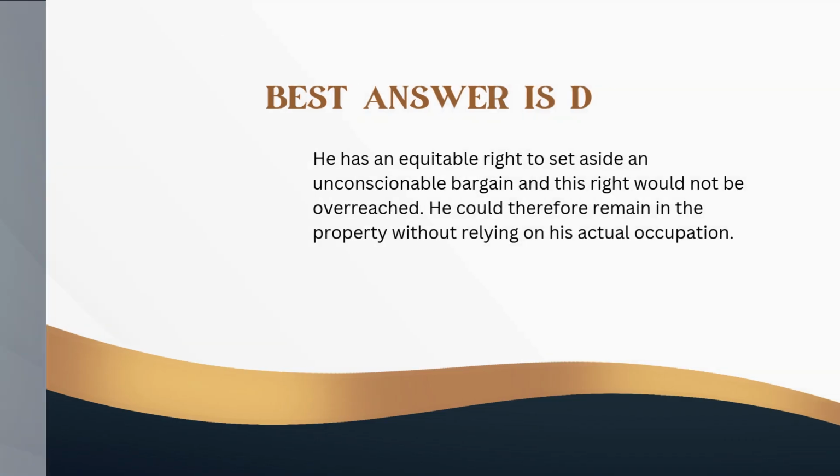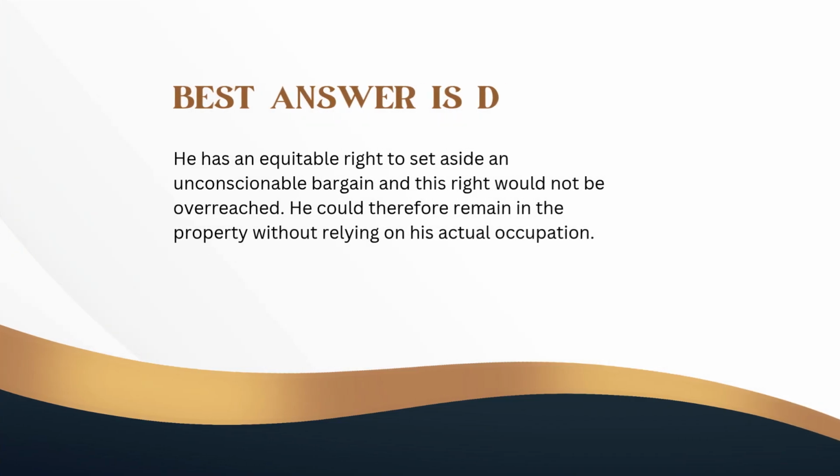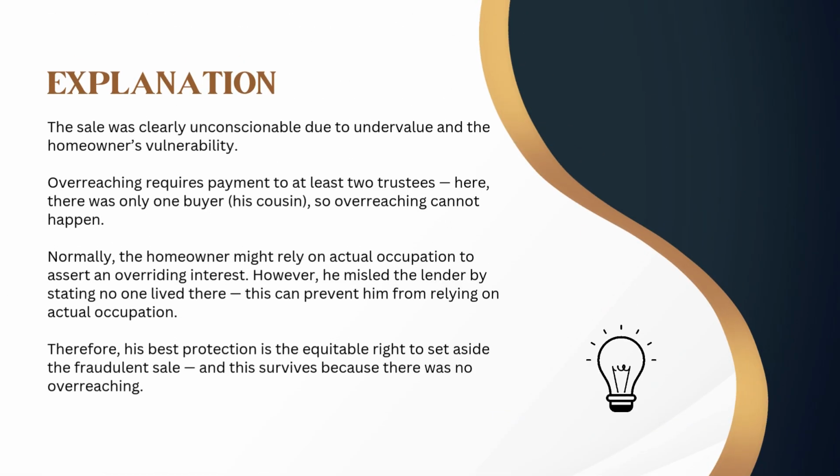The best answer is D. He has an equitable right to set aside an unconscionable bargain and this right would not be overreached. He could therefore remain in the property without relying on his actual occupation. The sale was clearly unconscionable due to undervalue and the homeowner's vulnerability.